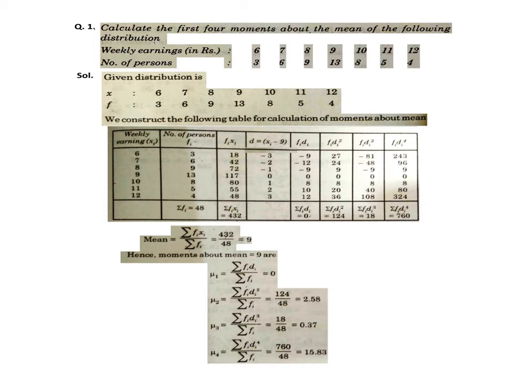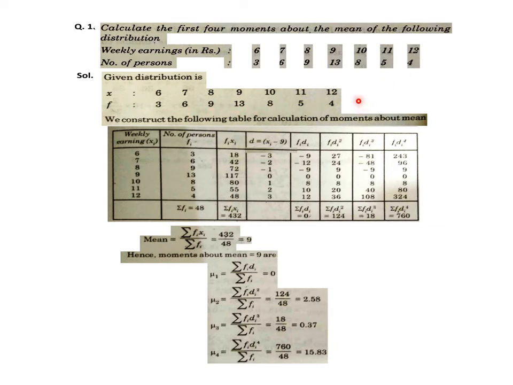Now we talk over several important problems regarding all that discussion of moments. Question number 1. Calculate the first 4 moments about the mean of the following distribution. Weekly earnings, which we can nominate as some variable x, as you can see there in the solution. Number of persons, that is frequency f, are given: x values 6, 7, 8, 9, 10, 11, 12, and frequency f values 3, 6, 9, 13, 8, 5, 4.